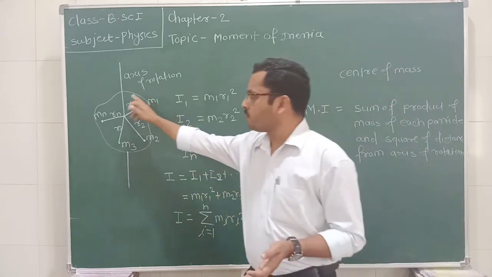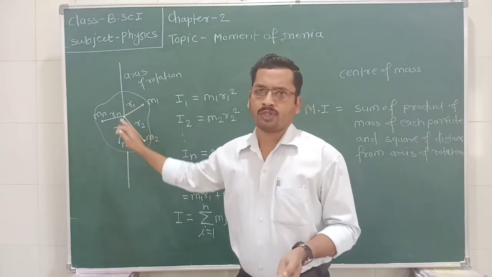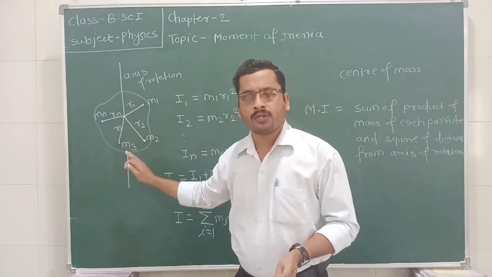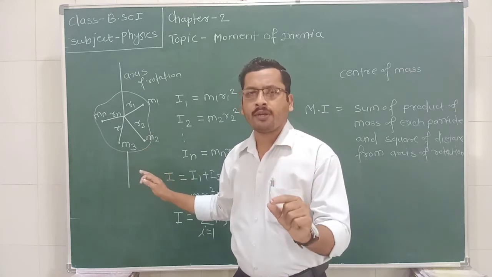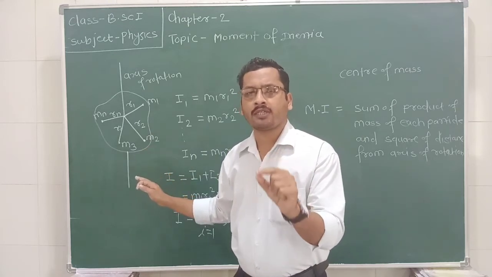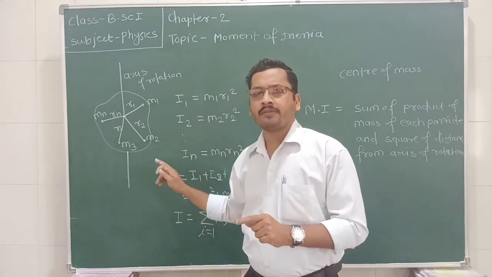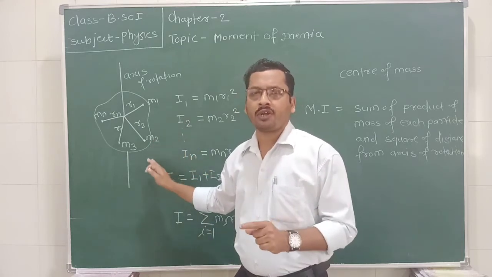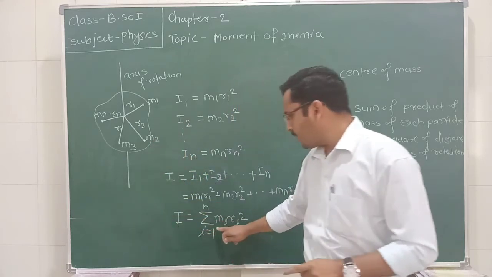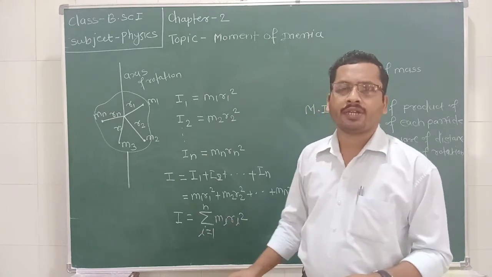Uniform distribution of mass means the mass of a particular point or particular region remains constant everywhere. So if we consider a rigid body having uniform distribution of mass, then this summation sign will be replaced by the integration sign.